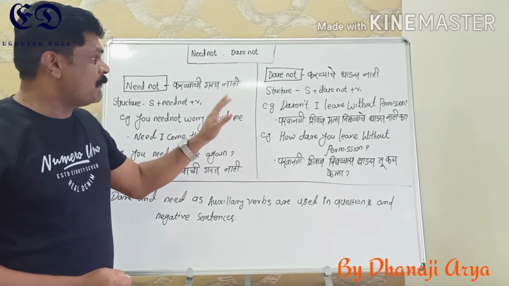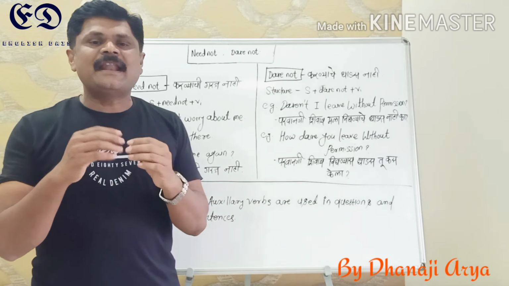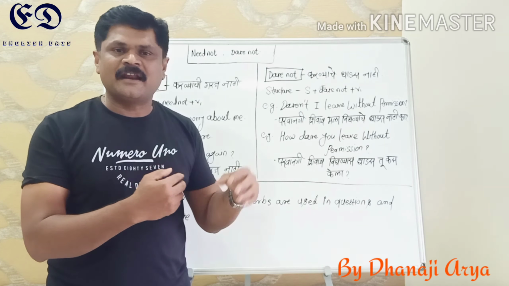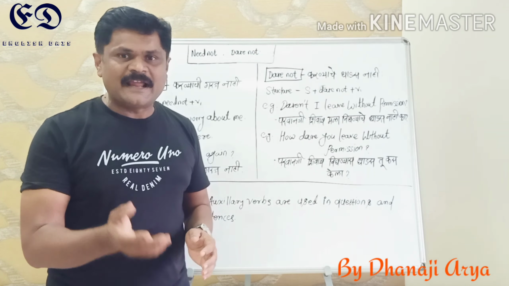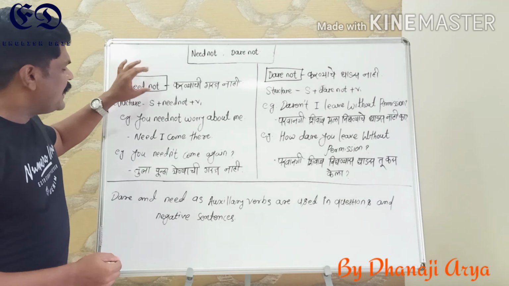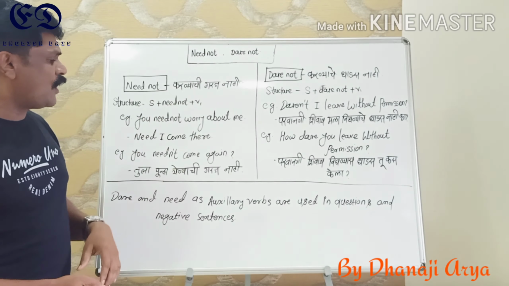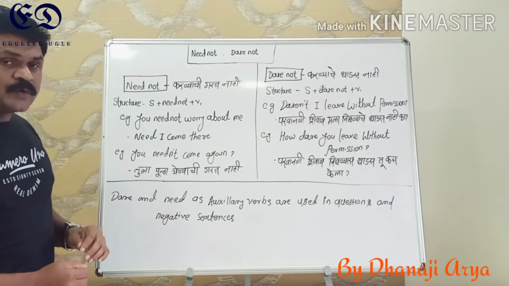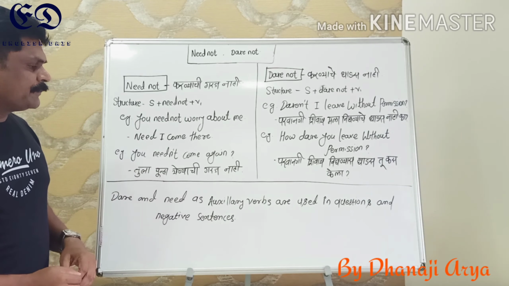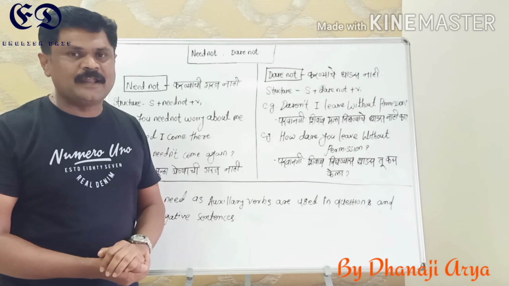So very first we will discuss the meaning, then I'll tell you the structure, and then I will talk about different examples and their meaning and usage. So let's start. Need not. Why have I written it here in negative manner? One thing we have to understand. Dare and need as auxiliary verbs are used in questions and negative sentences only.